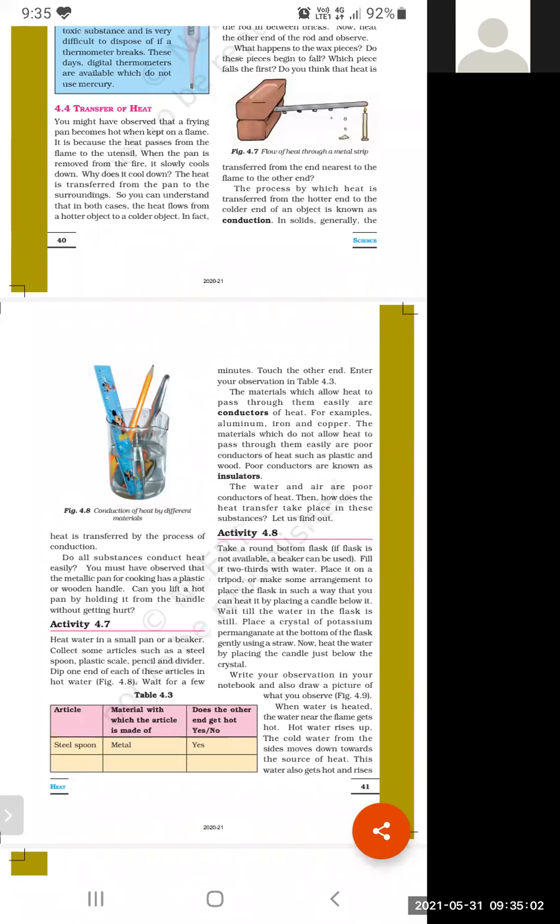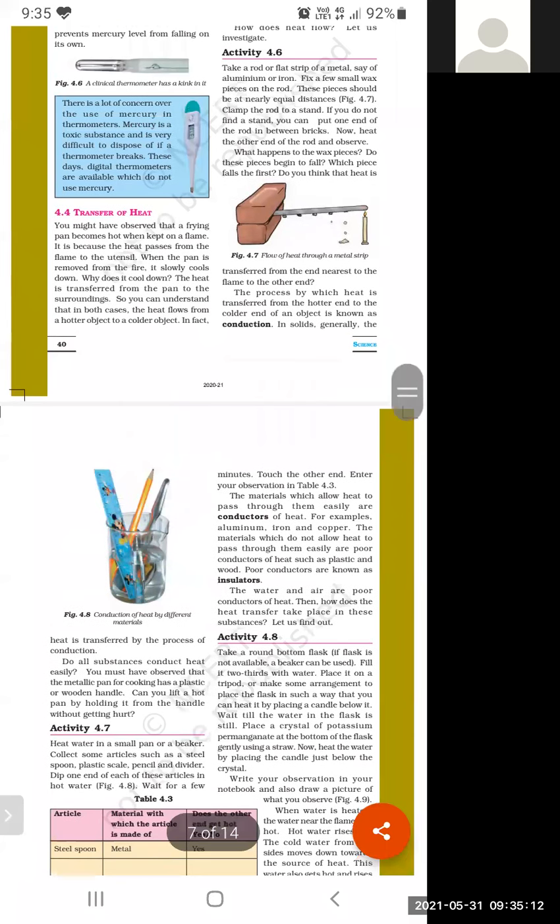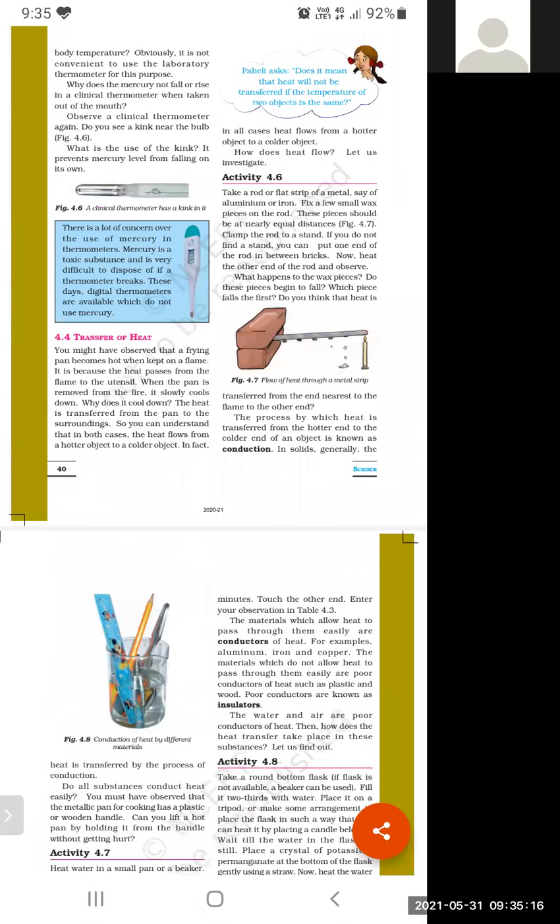Student, in the previous lecture, we learned about transfer of heat. So we have learned about conduction. What is conduction? The process by which heat is transferred from the hotter end to the colder end of an object is known as conduction. And this process is mainly observed in solid substances.